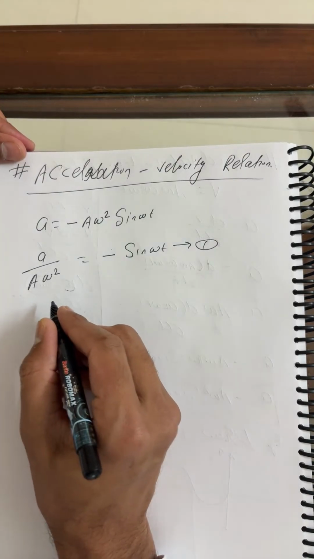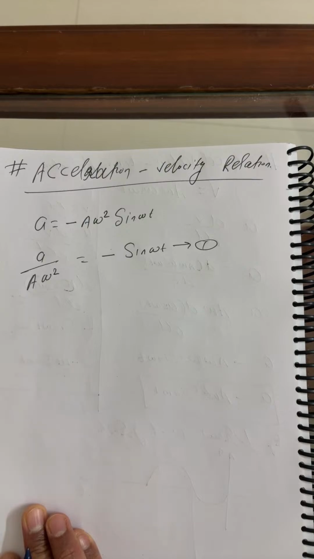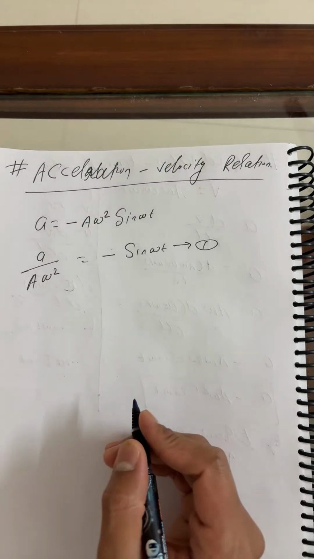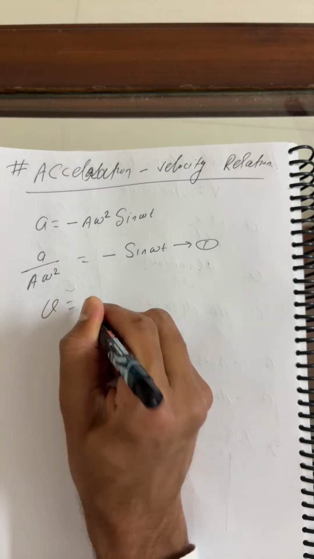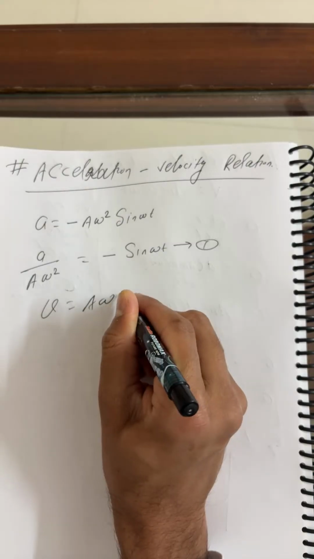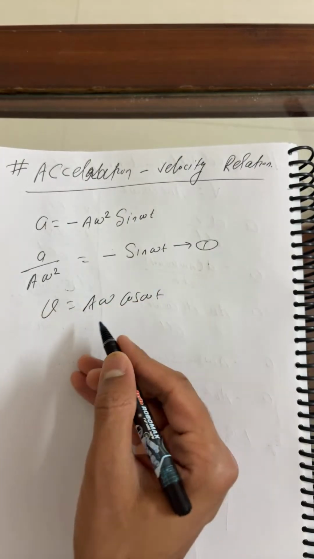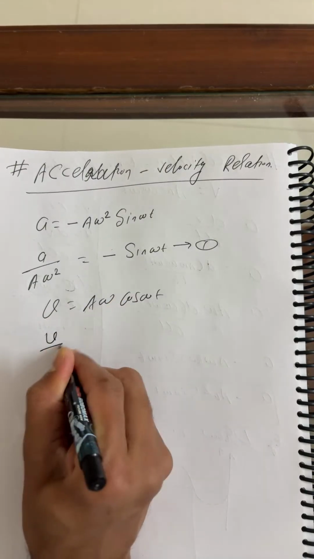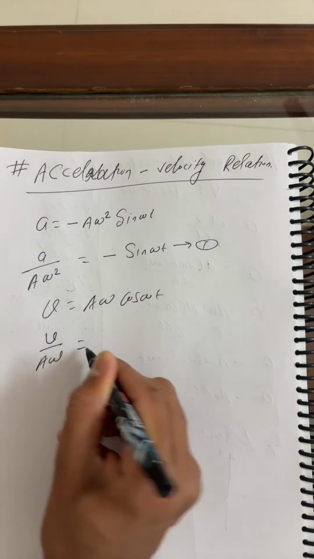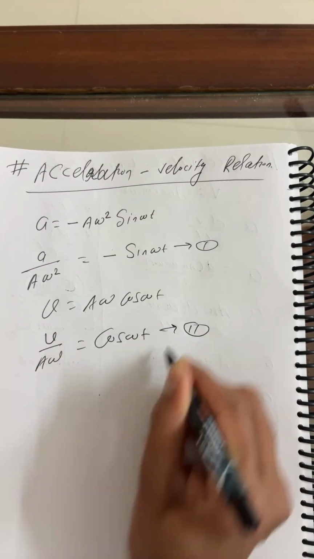Now I'm going to use the VT relation here. What is the VT relation? V is equal to A omega cos omega t. Taking the A omega to the denominator, V upon A omega is equal to cos omega t. This is equation number two.